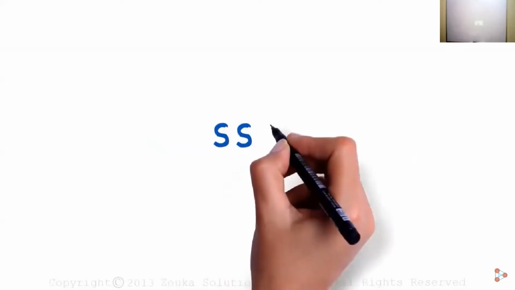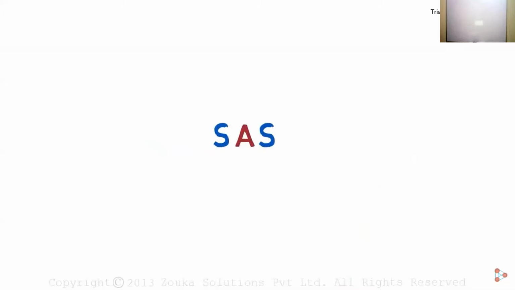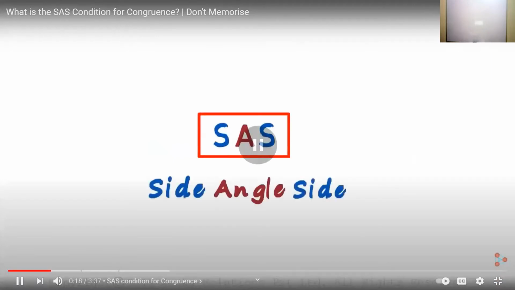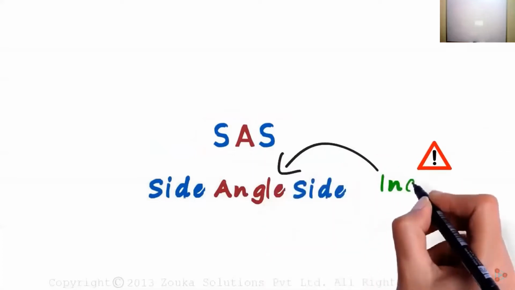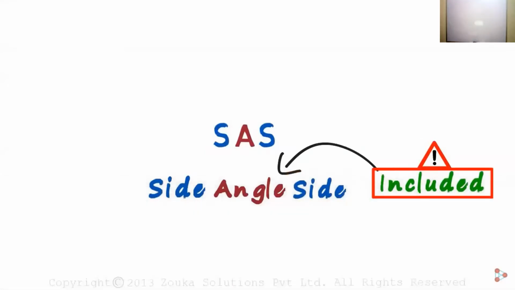In the previous video, we understood the SSS congruence condition. Let's remove the S in between and understand the SAS condition for congruency. As you would have already guessed, SAS means side, angle, side. But there's something important we need to know here. The angle must be included between the two sides given. We will understand what included means in a bit.